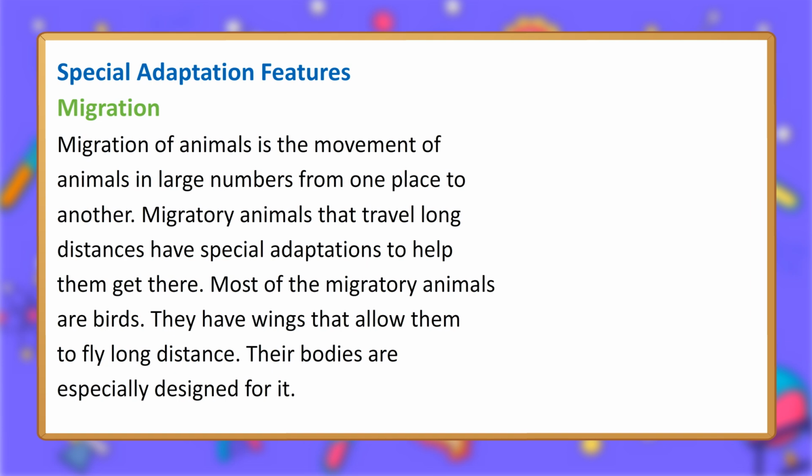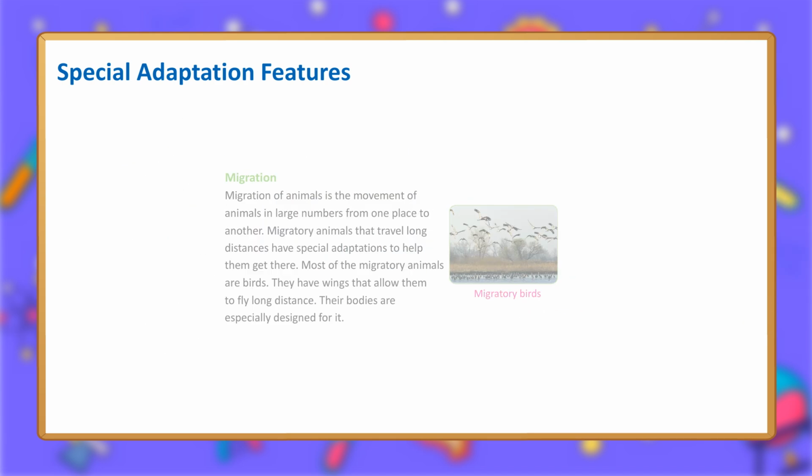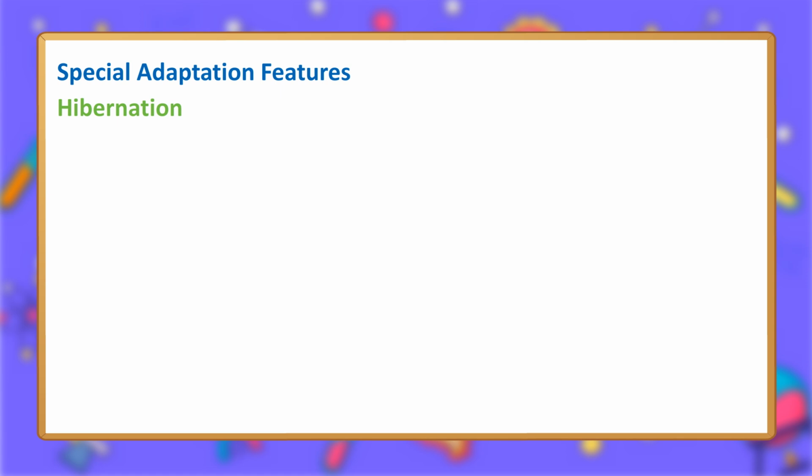Grasshopper. Migration. Migration of animals is the movement of animals in large numbers from one place to another. Migratory animals that travel long distances have special adaptations to help them get there. Most of the migratory animals are birds. They have wings that allow them to fly long distances. Their bodies are especially designed for it. Migratory birds.